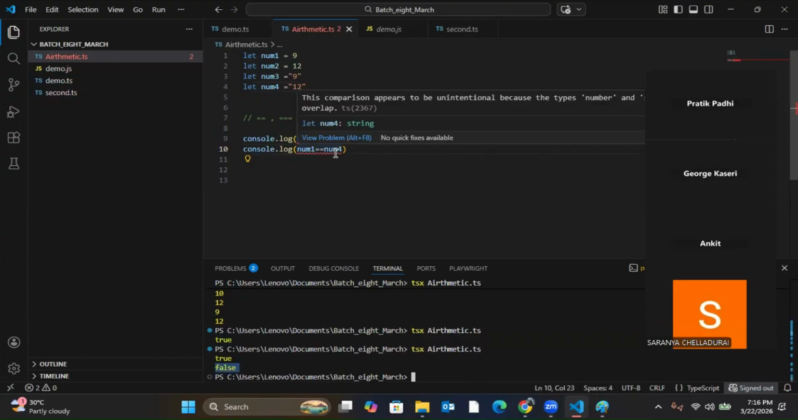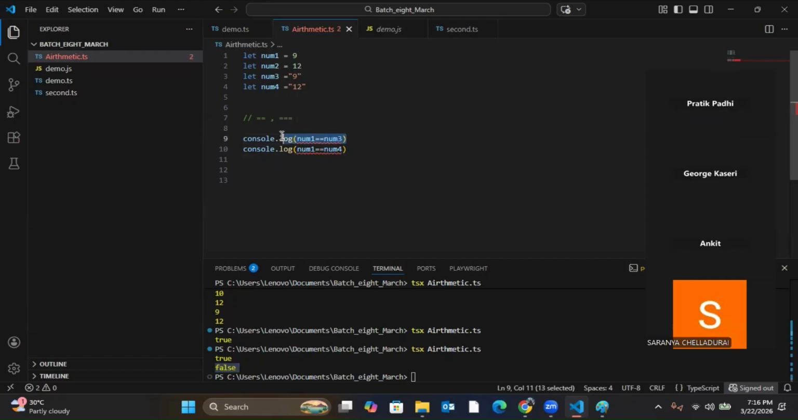But if I want to compare both the value and the data type also, that means I want to compare 9 with numeric data type to be equal to 9 with numeric data type only, but it is a string data type. Here it is giving me true.